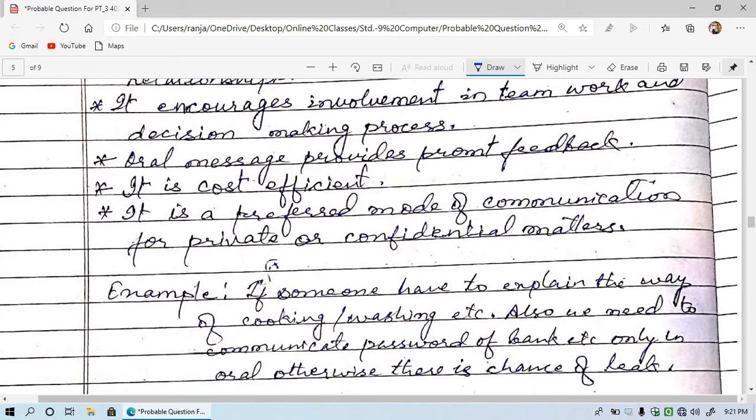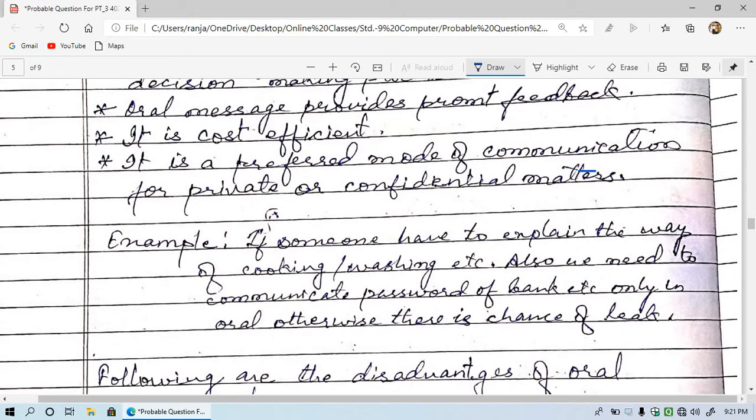It is cost efficient, means you do not need to write on paper and you do not need to process them, so it is very easy and cost efficient. It is the preferred mode of communication for private and confidential matters. For example, you can't share the password or private things in writing. There is a chance of leak.